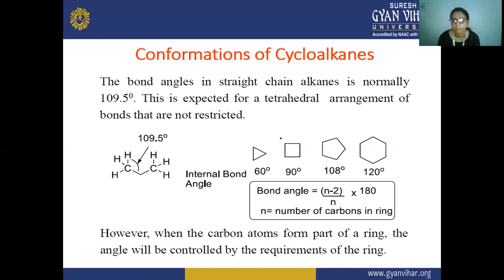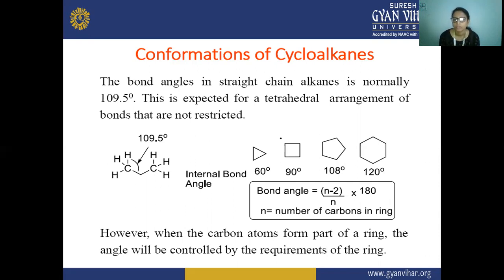However, when the carbon atoms form part of a ring, the angle will be controlled by the requirement of the ring. If the ring is in a triangle shape, then the angle will change to that form. If it is cyclobutane, then the angle will again change. So the angle depends on the requirement of the ring.